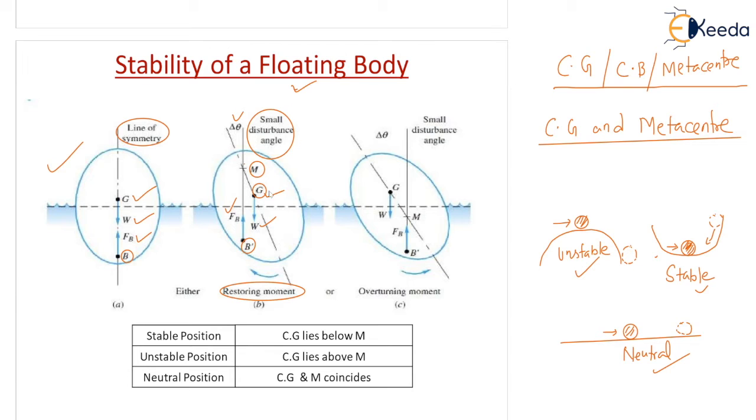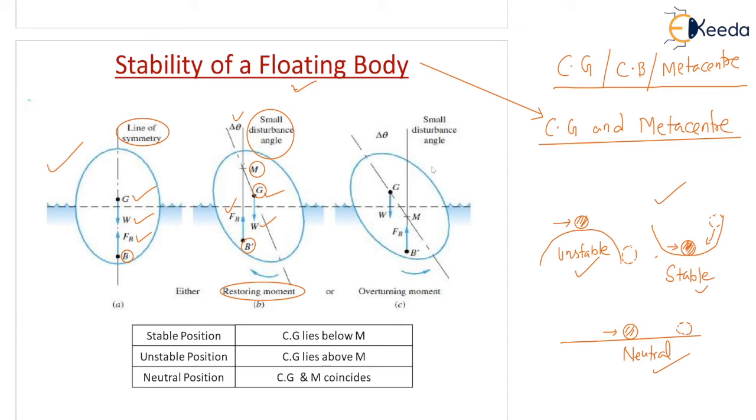For the floating body only two points you have to focus on, the center of gravity and metacenter, correct? If G is lying below the metacenter, that is a case of stable condition. You will get the restoring moment, and the body will come back to its original position. Stable means the body should come back to its original position, as we have discussed here.